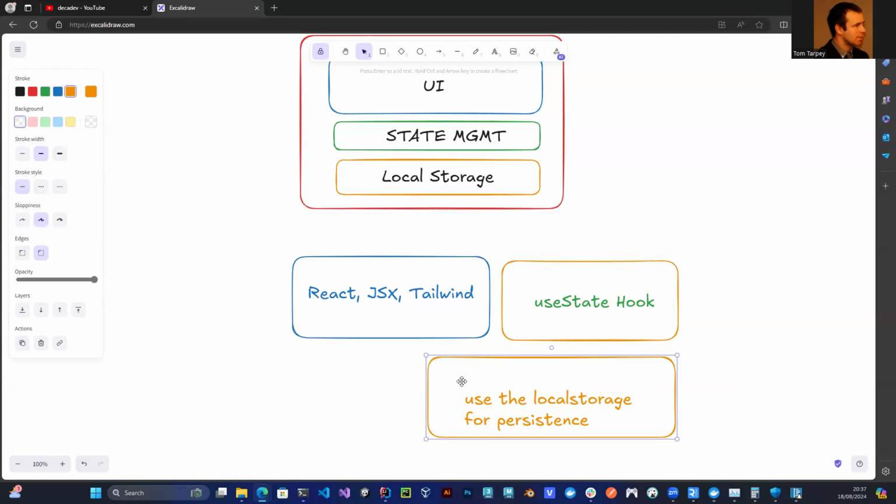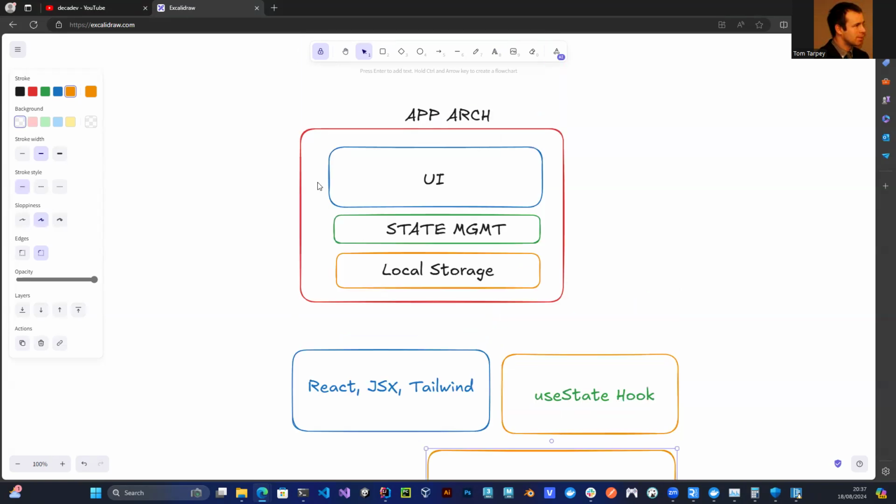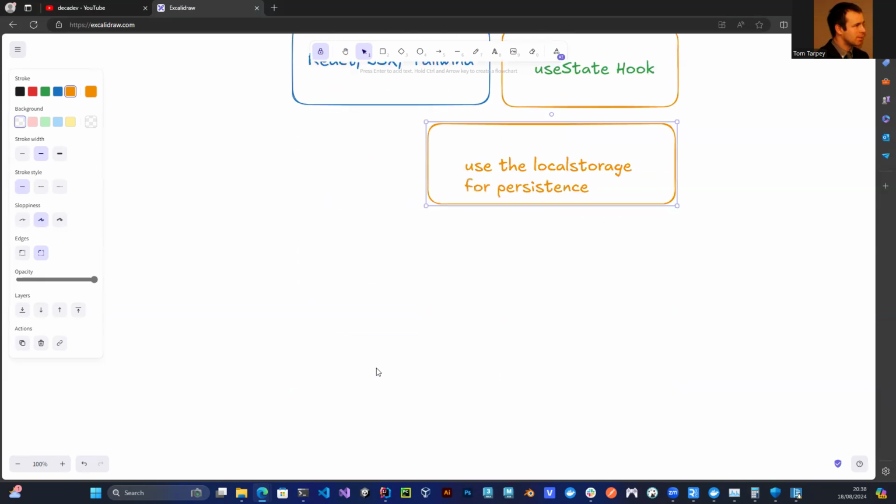We could swap out local storage for something like a SQL database, or MongoDB. The nice thing about splitting this up is that we can do that. It allows that sort of ability to be modular. So this is just simple thoughts. It's not anything special. It's just when you're thinking through these things.